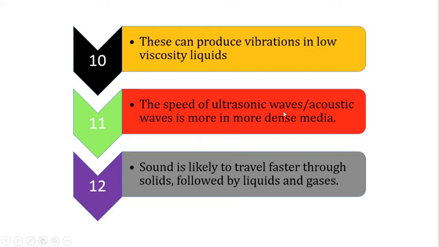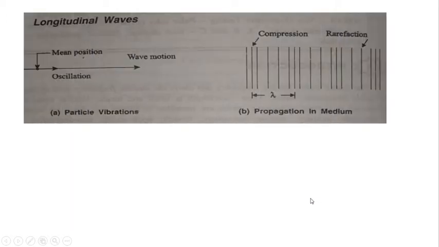The speed of ultrasonic waves or acoustic waves is more in denser media. And the last point, sound is likely to travel faster through solids, followed by liquids and gases. So these are a few properties of ultrasonic waves.